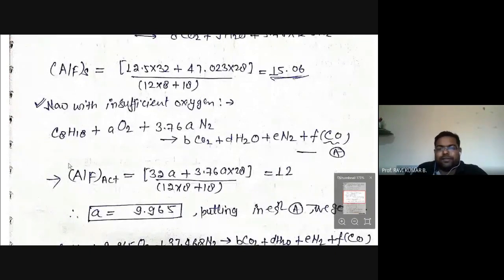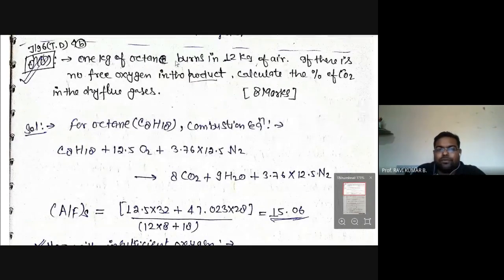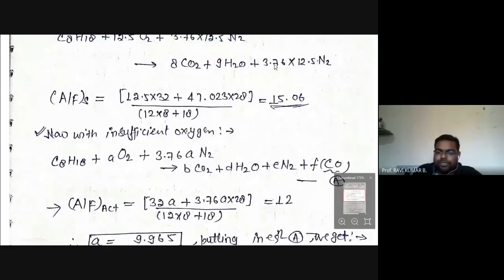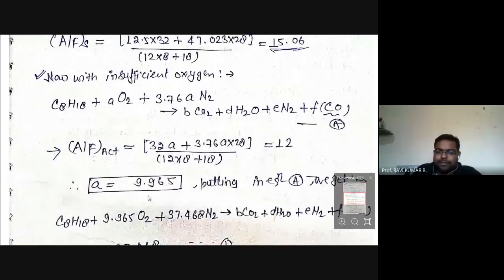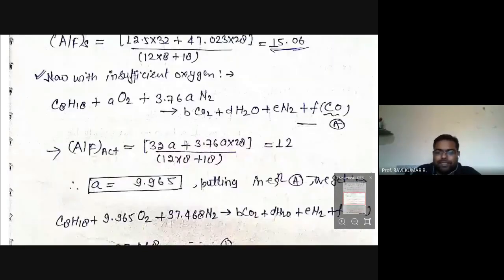So from here we can write the actual air fuel ratio using these equations. So air is O2 plus N2, so it can be put here, and C8H18 is the fuel, that is equal to 12, because already we know the actual air fuel ratio as 12, which is given here: 1 kilogram of octane burns in 12 kilogram of air. That means air to fuel ratio is 12:1. That is the actual air fuel ratio which is given here. So we'll utilize that to find out the unknown parameter A. So we got a value. The moment we get the value of A, we can substitute in this equation to write the final form of the equation for chemical equilibrium. So we put the value.